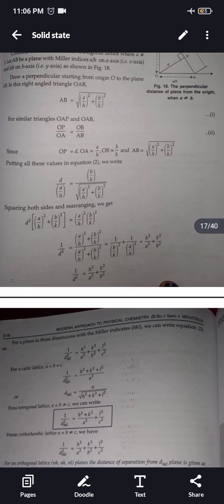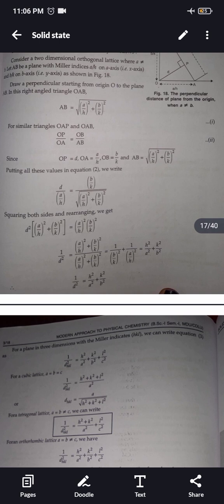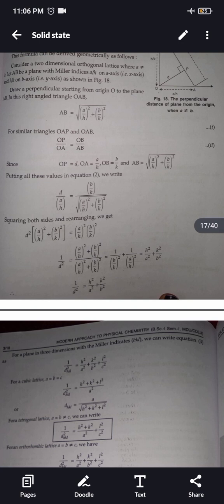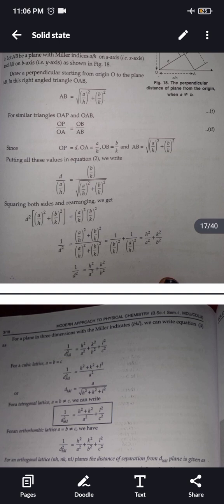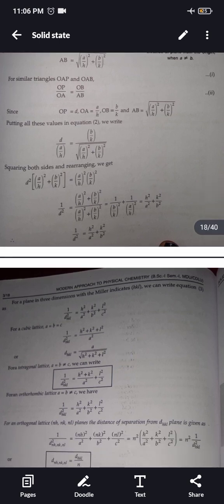For a plane in three dimensions with the Miller indices hkl, we can write equation 1 upon d square hkl is equal to h square upon a square plus k square upon b square plus l square upon c square. For a cubic lattice where a is equal to b is equal to c, what will it become? h square plus k square plus l square upon a square. So d_hkl will be a upon under root h square plus k square plus l square.